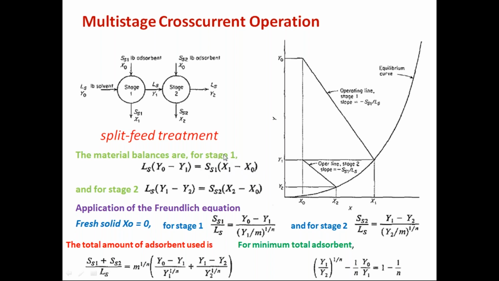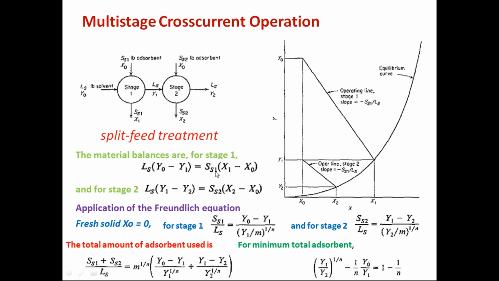So this is the material balance of the adsorbate for stage 1. This is the material balance of the adsorbate for the second stage. For the fresh solid, you can assume that x0 is equal to 0. It doesn't have any solute.